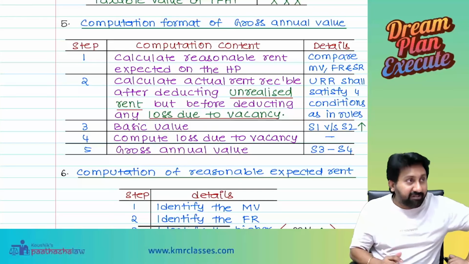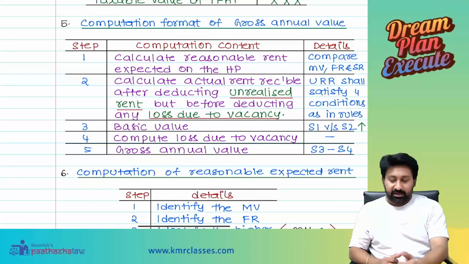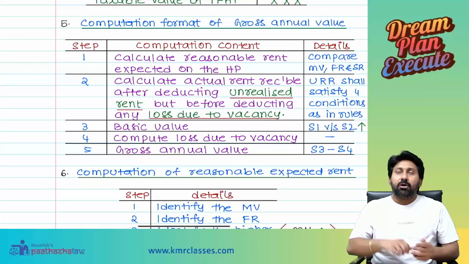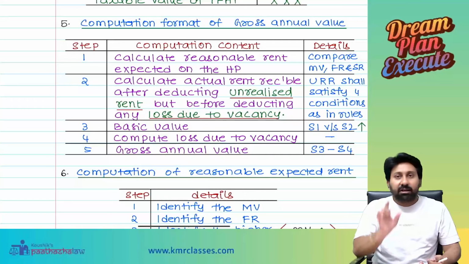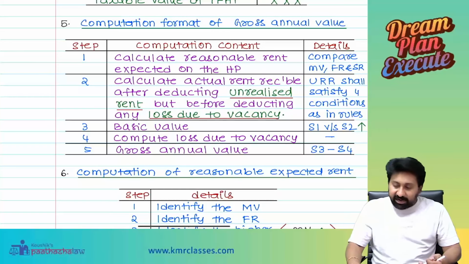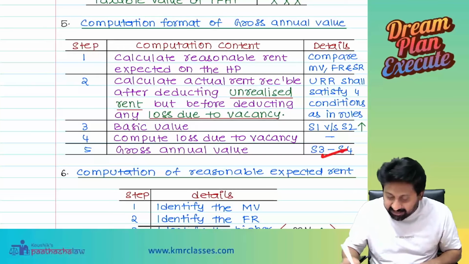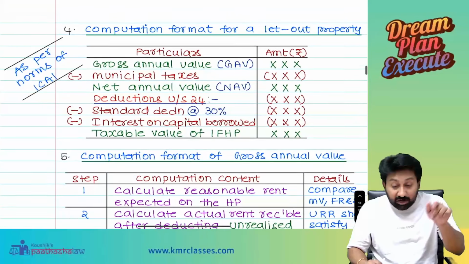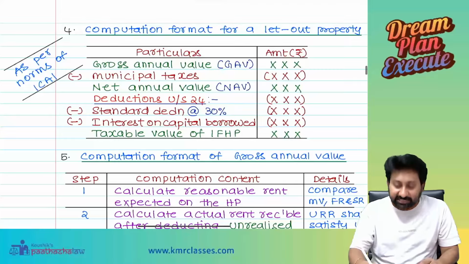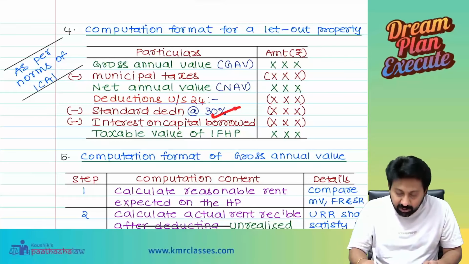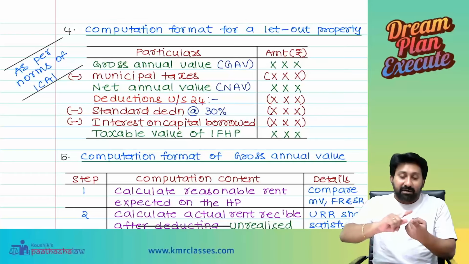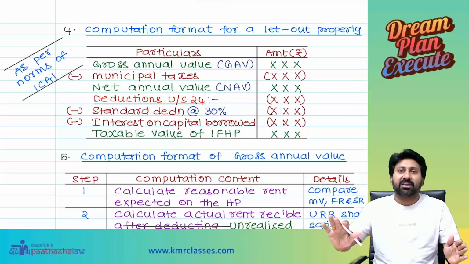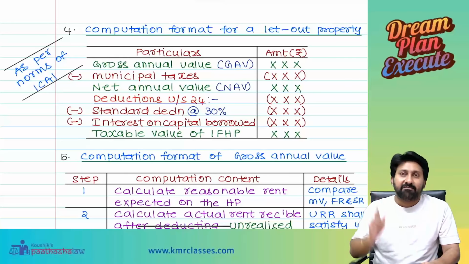From that, I will remove loss due to vacancy. Loss due to vacancy means for 1 month I did not give it for rent; it was vacant throughout the month. For that 1 month of loss due to vacancy, I will deduct 1 month's rent here. The final figure is called the gross annual value. From the gross annual value, you remove municipal taxes and get the net annual value, then you deduct the standard deduction. Since a standard deduction of 30% is given, your maintenance and all kinds of expenses are included in that 30%. The balance 70% will become taxable.